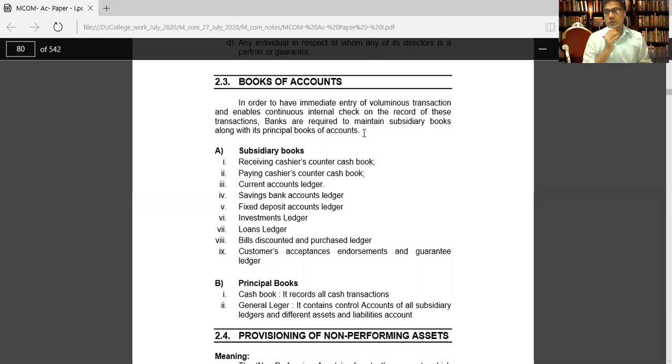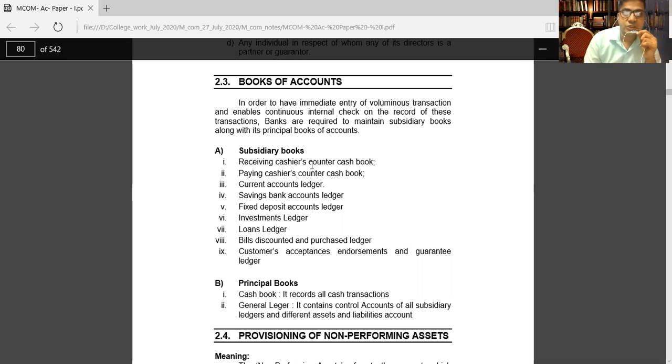Therefore, numerous transactions are there, and therefore subsidiary books are maintained by many banking companies. Now subsidiary books means what kinds of books?